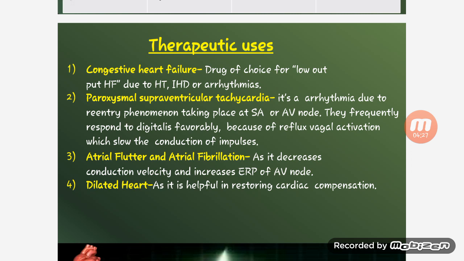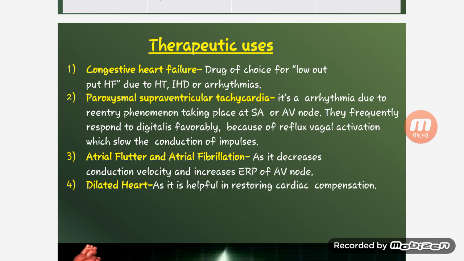Therapeutic use. Congestive heart failure: drug of choice for low output CHF, HF due to hypertension and IHD, or arrhythmias. Paroxysmal supraventricular tachycardia is an arrhythmia due to reentrant phenomena taking place at the SA or AV node.